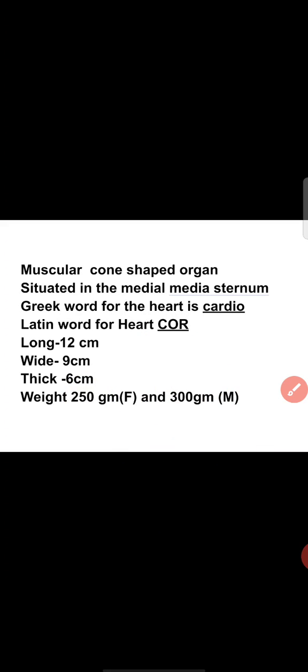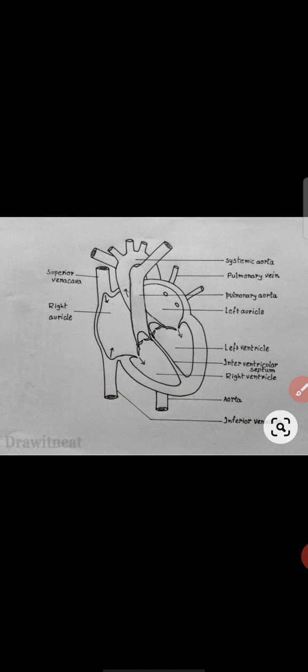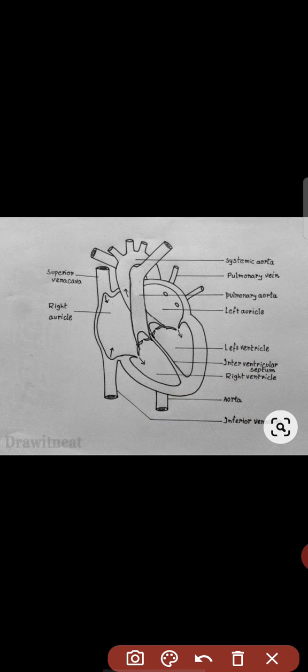Next we are discussing the heart, which is covered by a layer called the pericardium. Here you can see the diagram of the heart. First, you can see that your heart has a cone shape.